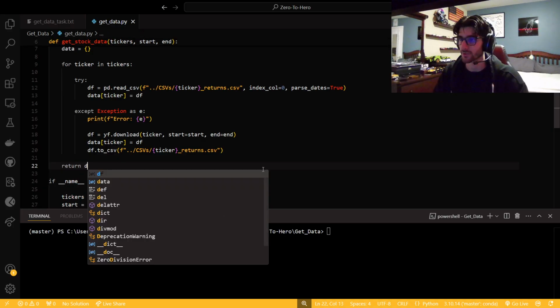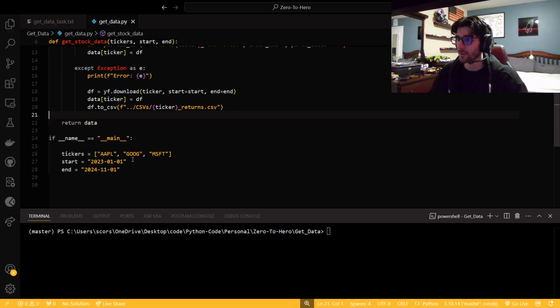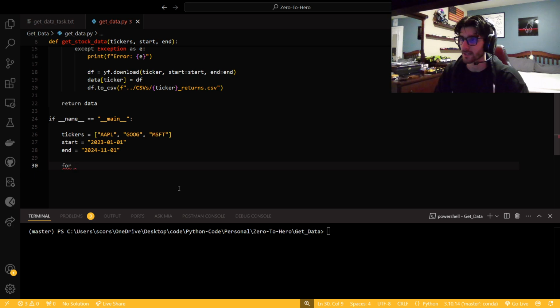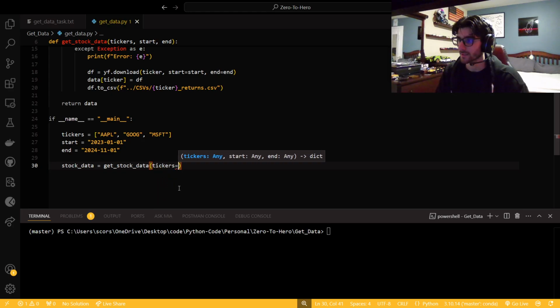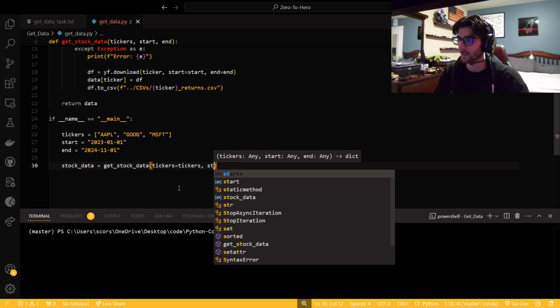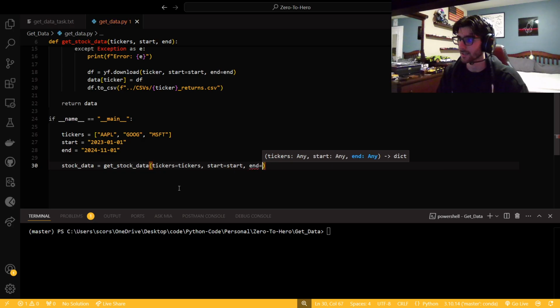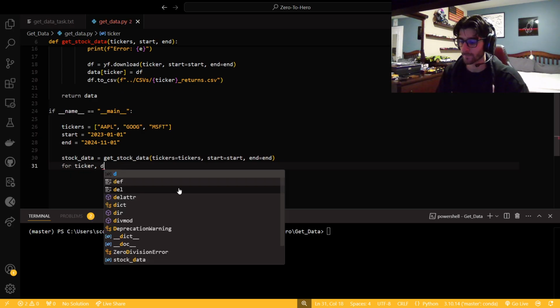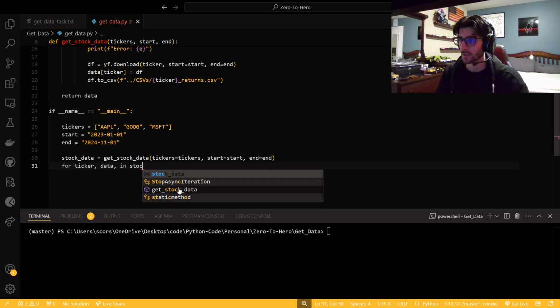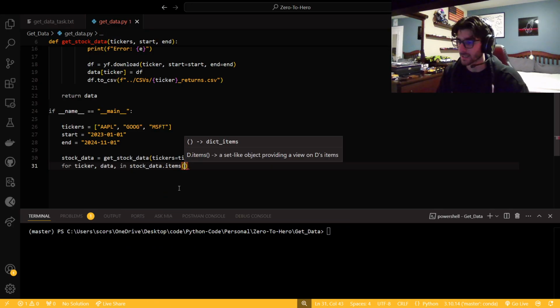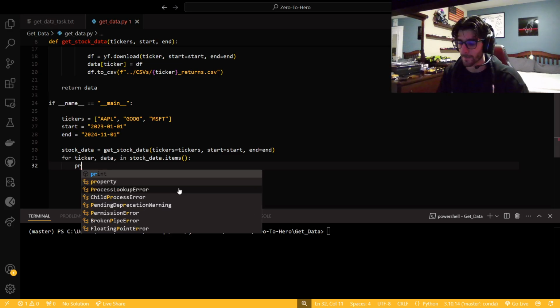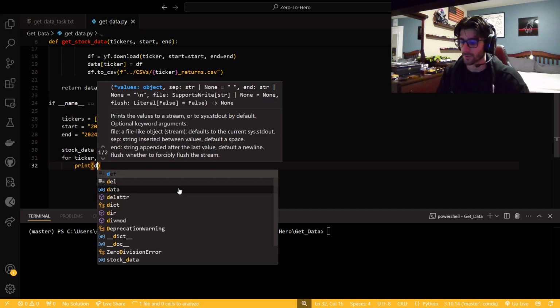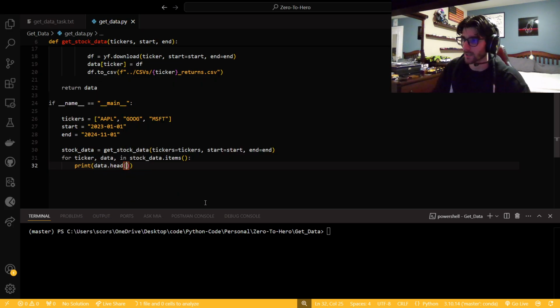So that's that, and then we can return our dictionary. So now let's hop in here, and we don't need a for loop yet. We're going to say stock data is get stock data, give it the tickers, start is start, and then end is end. And we're going to say for ticker, data in stock_data.items, because it is a dictionary. And then we're just going to say print data.head to make sure that we got that right.